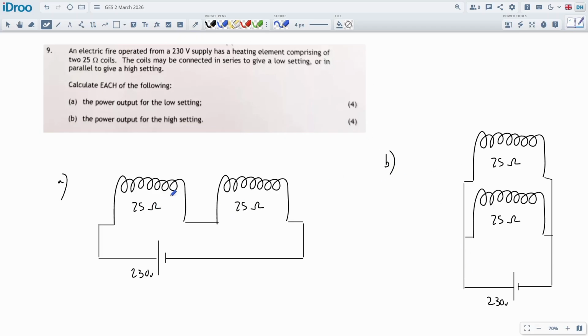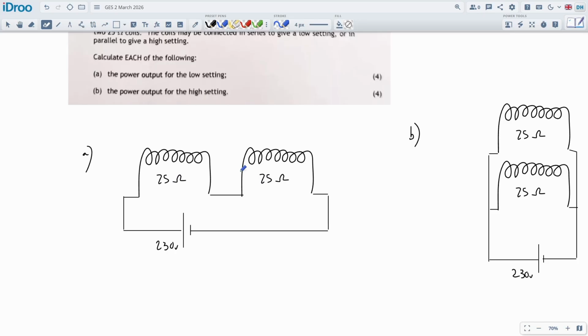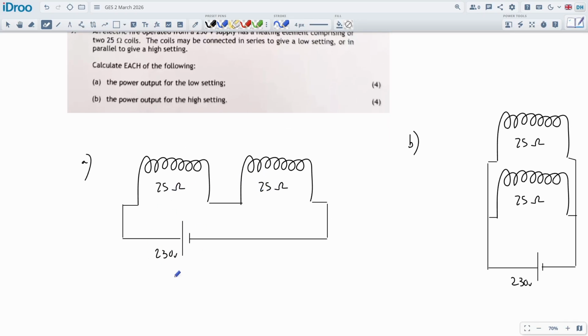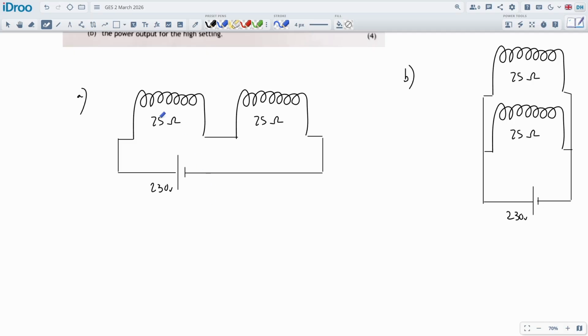And the first thing we want to do is combine these two resistors together. These are going to be considered as a single resistor, so we can work out the amps flowing through the circuit, of course, right? So we can do resistors in series. In series, the formula for resistance is RT is just R1 plus R2. We just add them together. So the total resistance will be 25 plus 25. This gives me 50 ohms. So the total resistance of the whole circuit is 50 ohms.